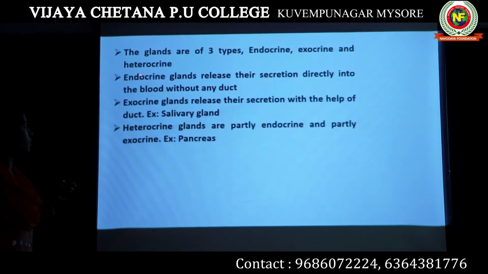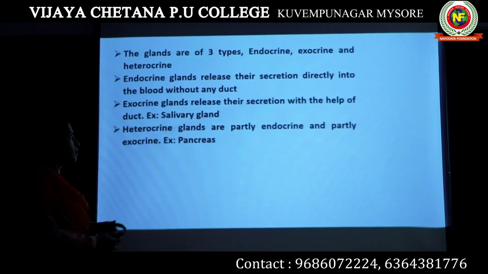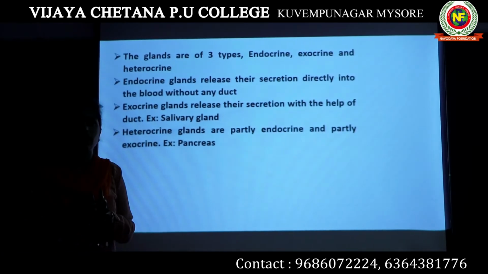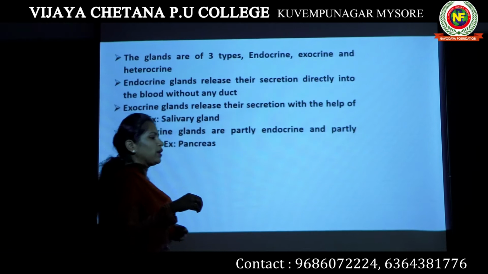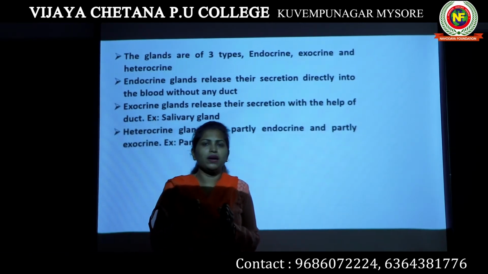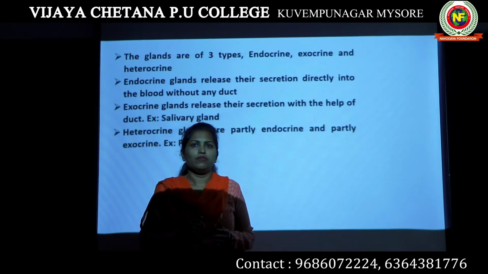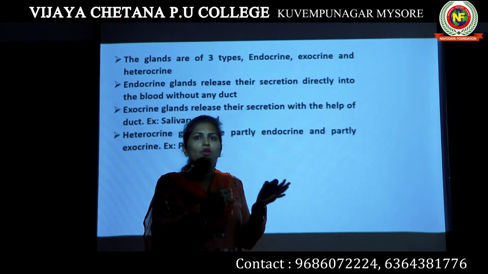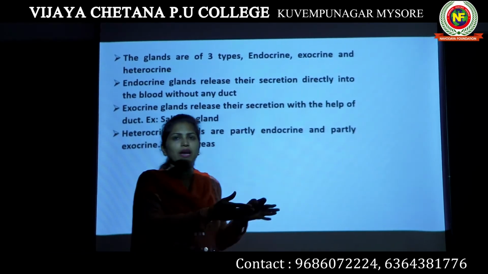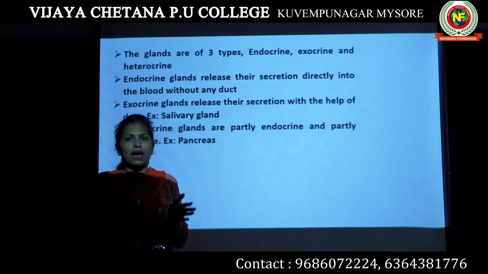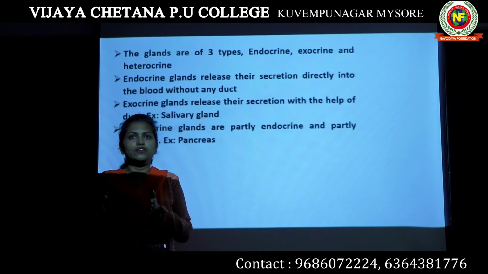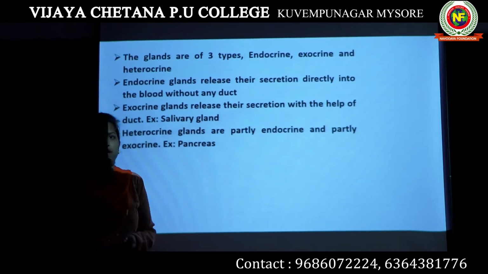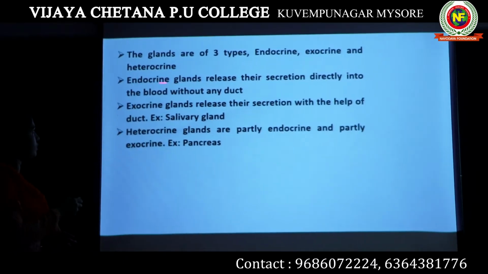What are endocrine glands? Endocrine glands are glands which release their secretion without any duct. For example, your pancreas is an endocrine gland. The pancreas releases insulin. When insulin is released from the pancreas, it is not passing through any duct, it is directly released into your bloodstream. It does not pass through any specific ducts. Such glands are known as endocrine glands.